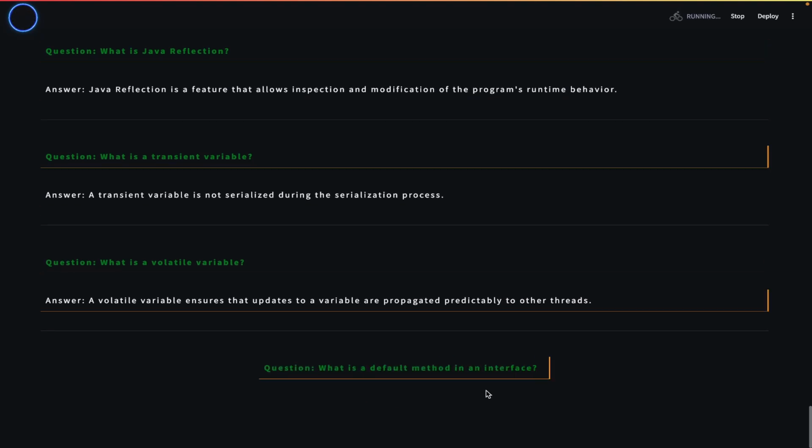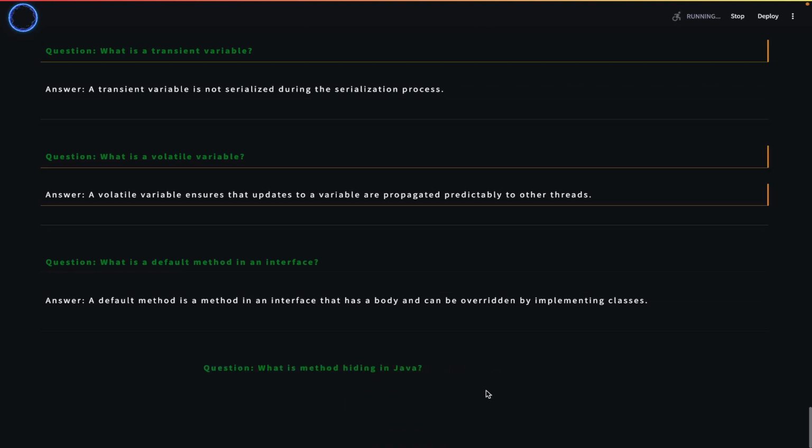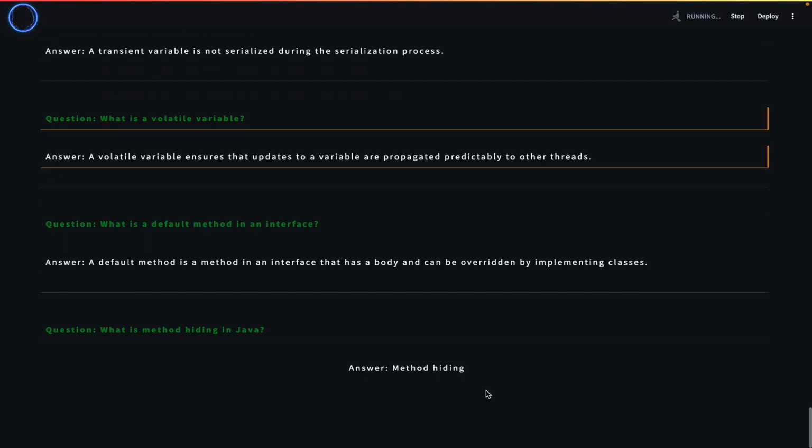What is a default method in an interface? A default method is a method in an interface that has a body and can be overridden by implementing classes. What is method hiding in Java? Method hiding occurs when a subclass defines a static method with the same name and signature as a static method in the superclass.